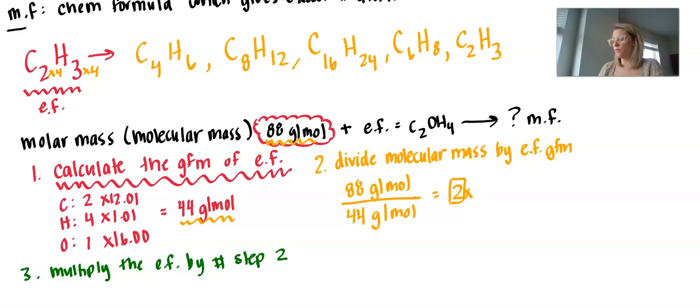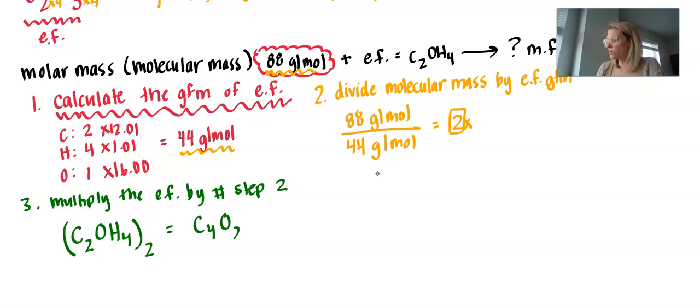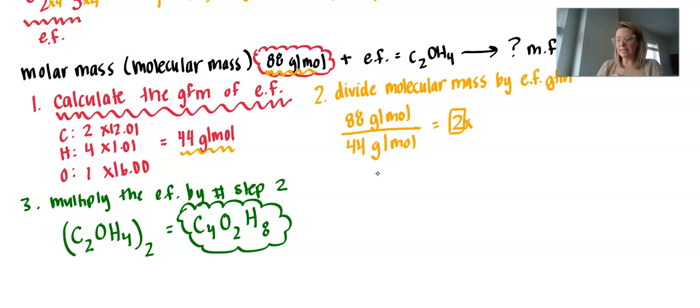Okay, and so for this problem, let's go ahead. I'm just going to give myself a little more space here. Our empirical formula was C2OH4. I'm going to multiply by 2 for each of these, giving me C4O2H8 as my molecular formula. So pretty straightforward, nice and easy to solve for the molecular formula.